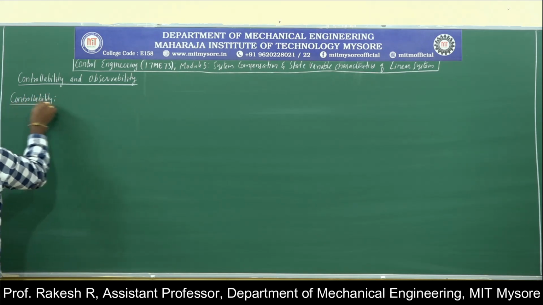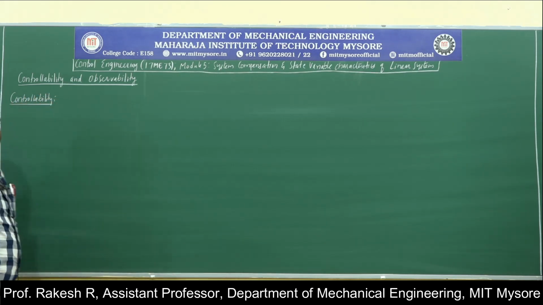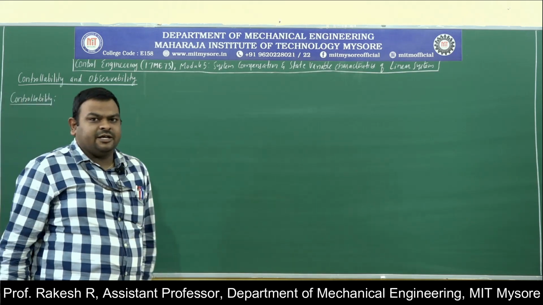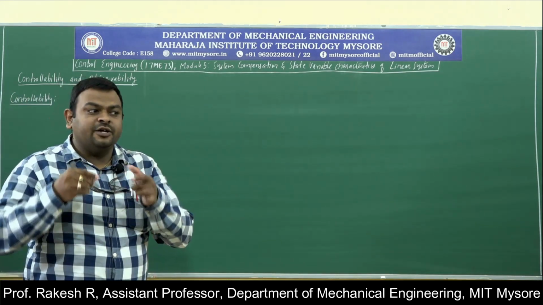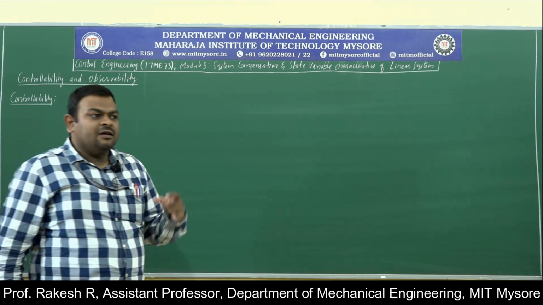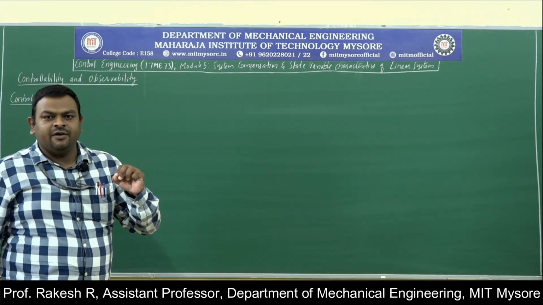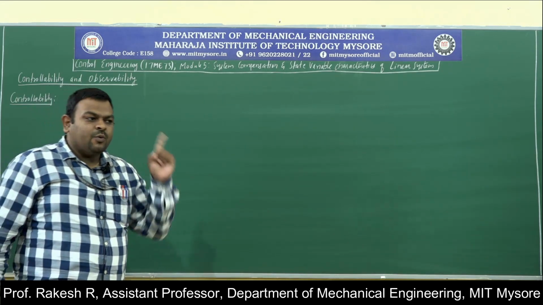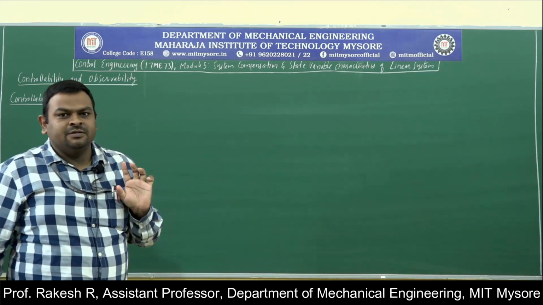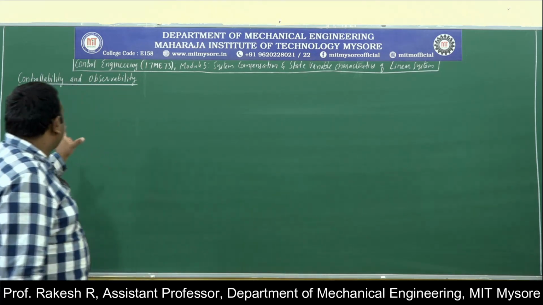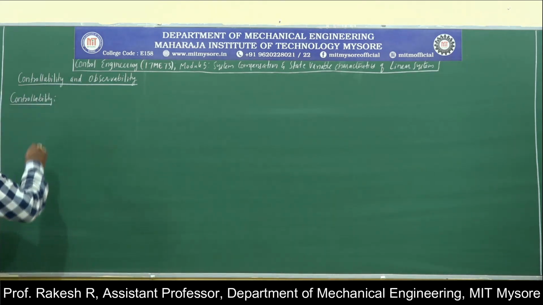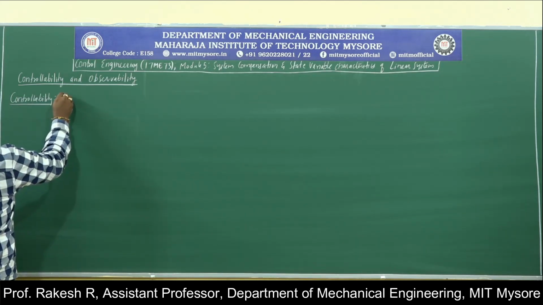Let us see what is controllability. The name itself indicates the ability to control the outputs over a period of given time from one state to other state. That is nothing but controllability. The definition will be, it is defined as,